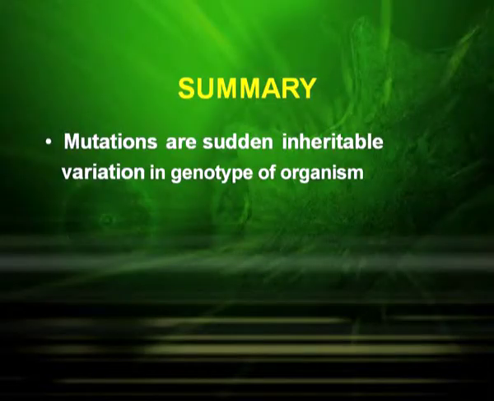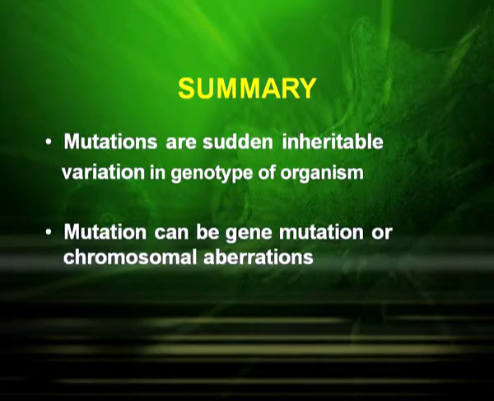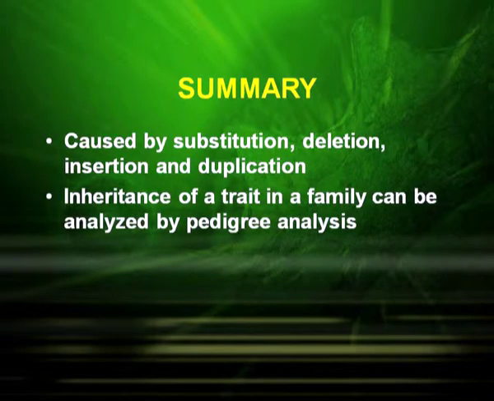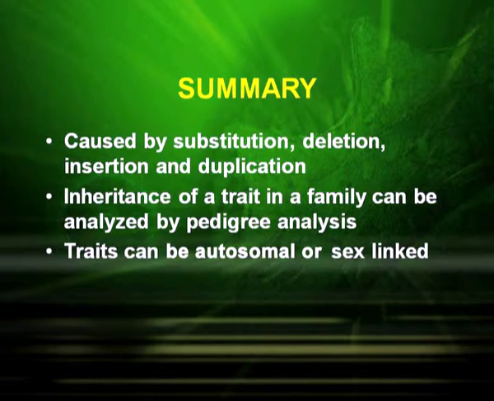Now let us summarize the topics that we have studied. Mutations are sudden inheritable variations in the genotype of an organism. Second, mutation can be gene mutation or chromosomal aberrations or disorders. Third, it is caused by substitution, deletion, insertion and duplication. Inheritance of a trait in a family can be analyzed by pedigree analysis, and traits can be autosomal or sex linked.